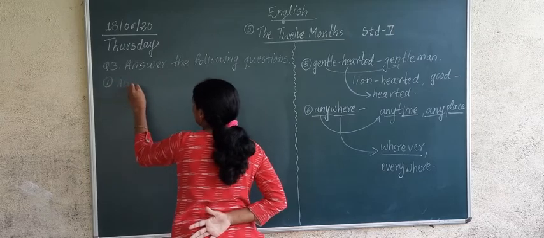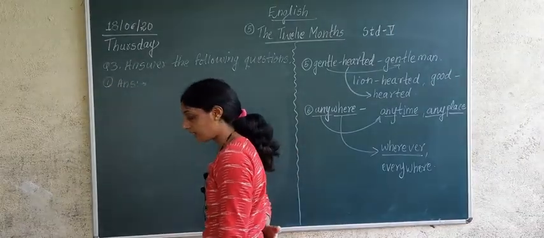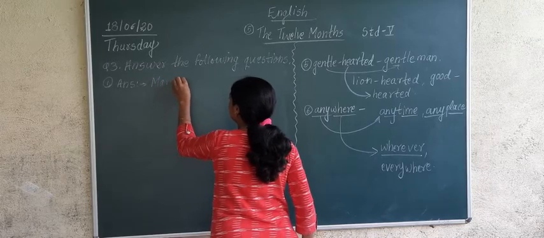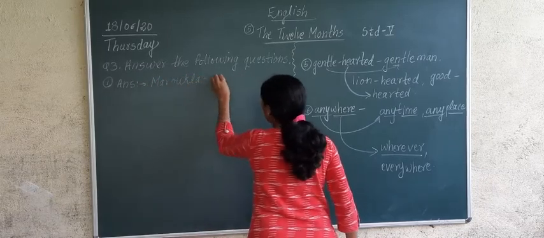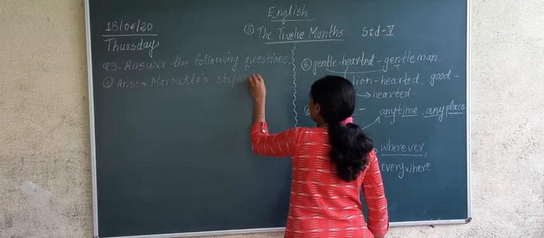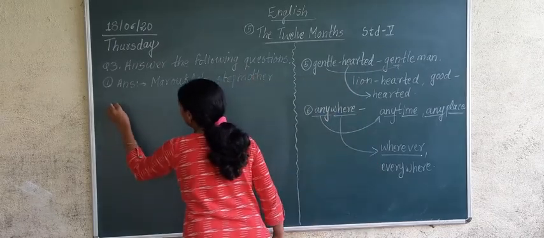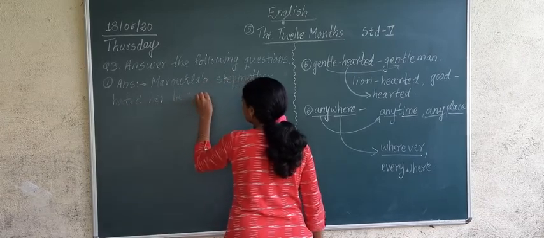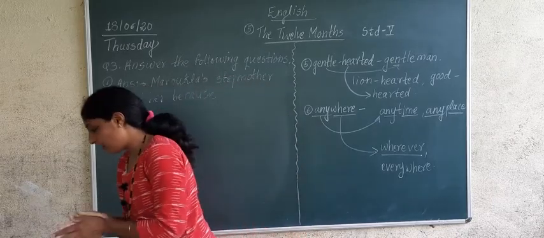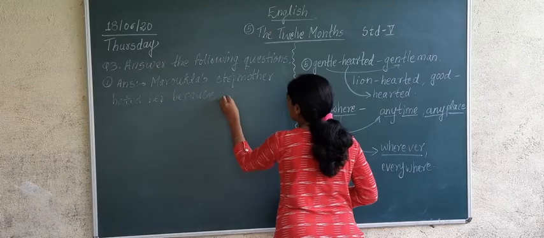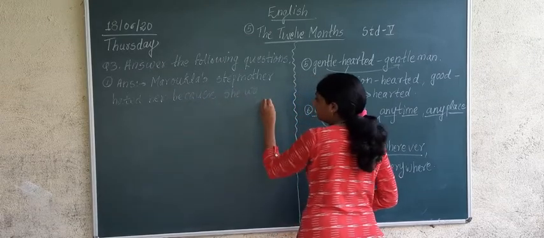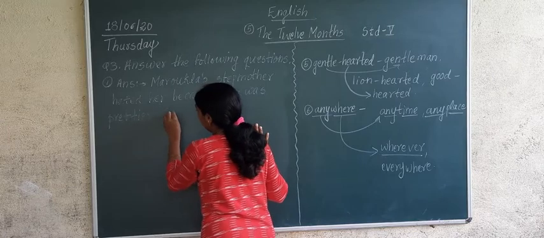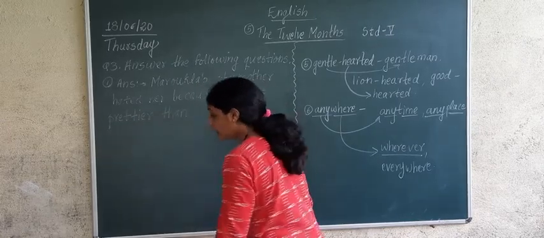You can see the questions in your textbook. Now the answer you are going to write down: Marukla's stepmother hated her because she was prettier than her own daughter.